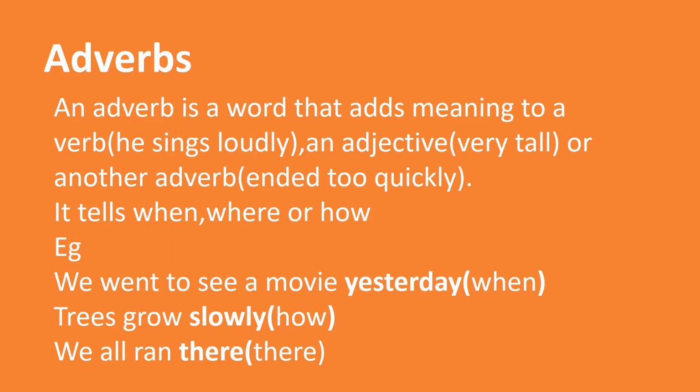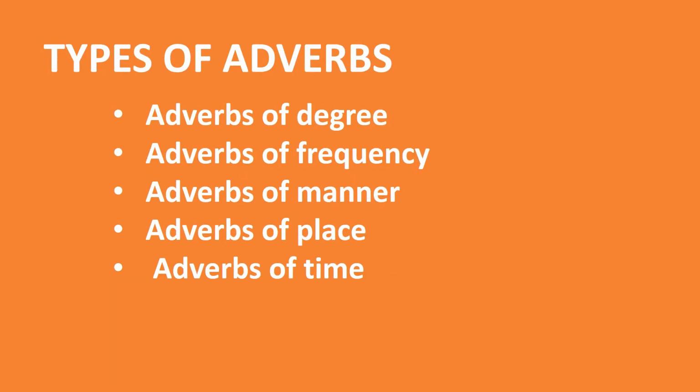Example, we went to see a movie yesterday. In this, yesterday is an adverb. It explains when it is done. Another, trees grow slowly. The adverb is slowly. It explains how trees grow. Another example, we all ran there. It explains where we ran.